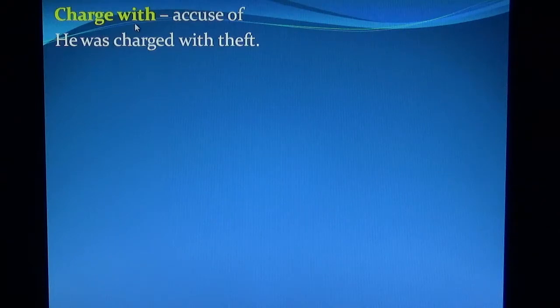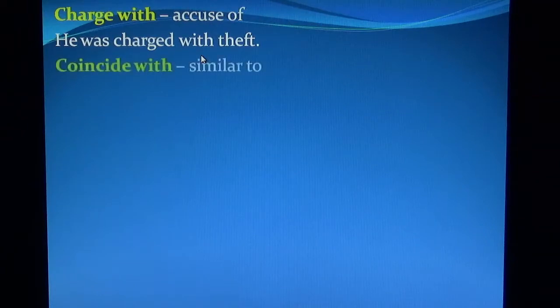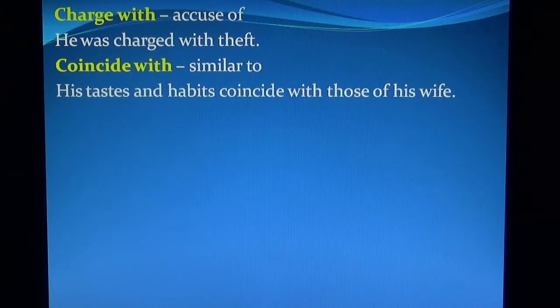Charge with means accused of. He was charged with theft. Coincide with means similar to. His tastes and habits coincide with those of his wife.